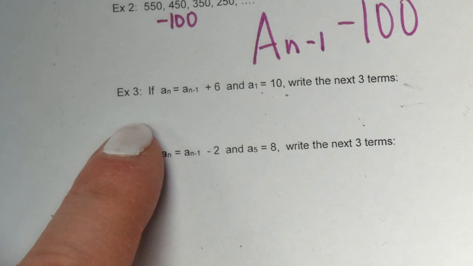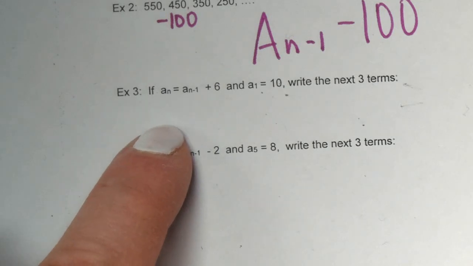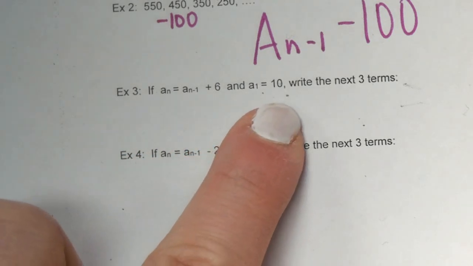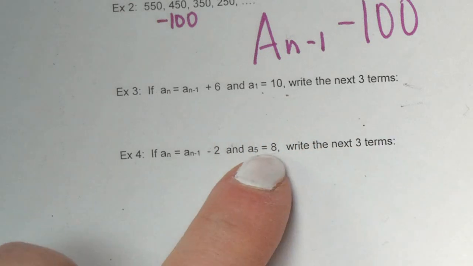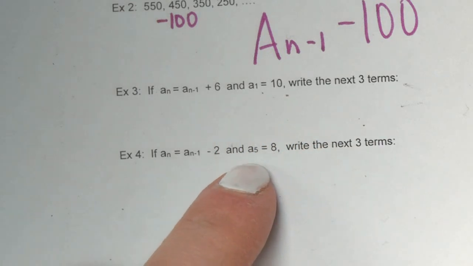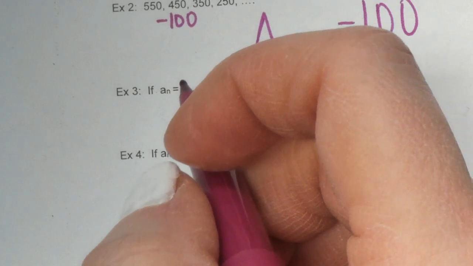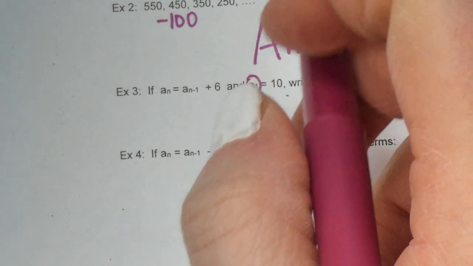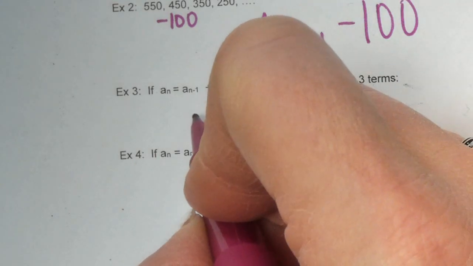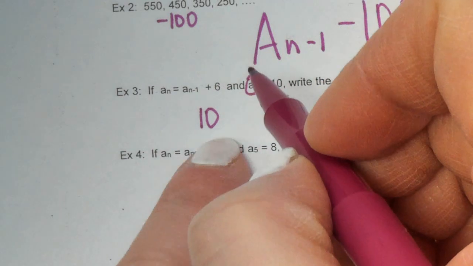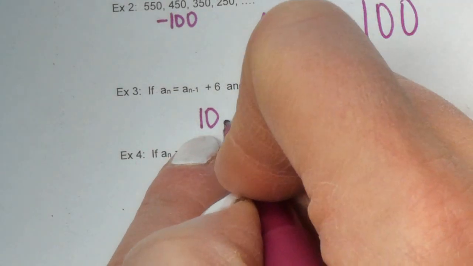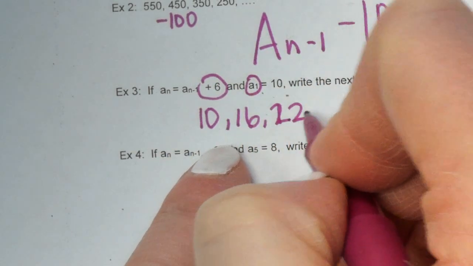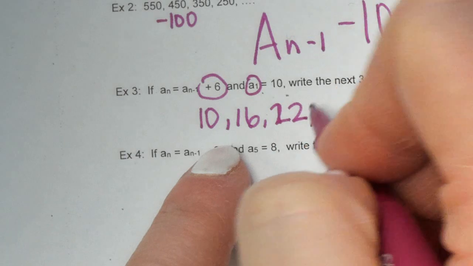If a to the n equals a to the n minus 1 plus 6, and a to the 1 equals 10, write your next 3 terms. So when it says a to the 1, that's going to be your first term. Okay, so a to the 1 is 10, it tells you. So it's increasing by 6. So we have 16, 22, 28.